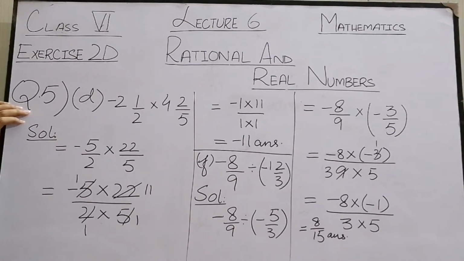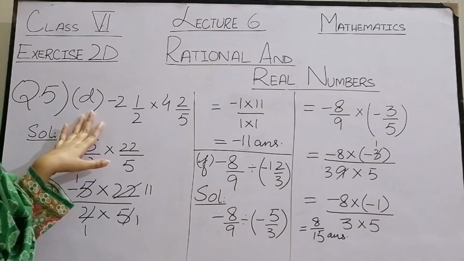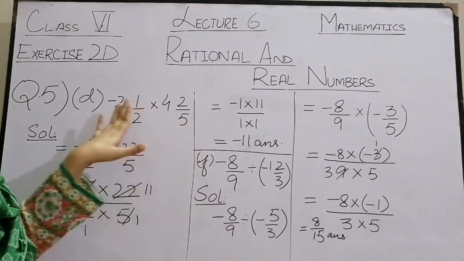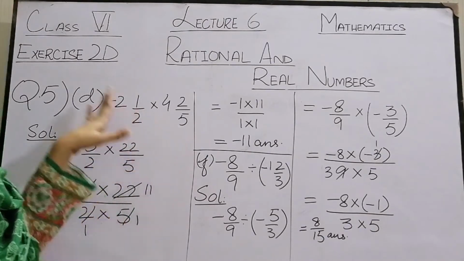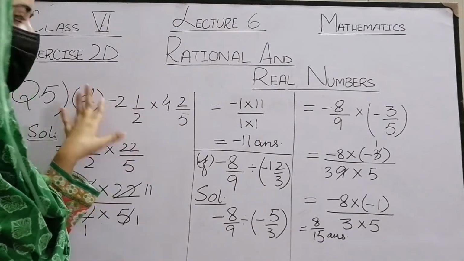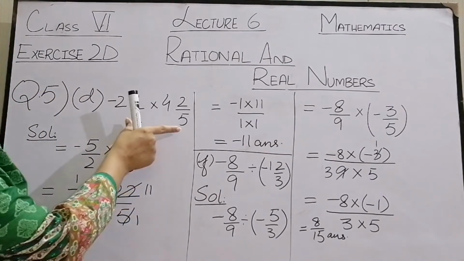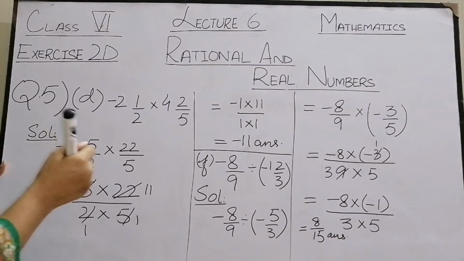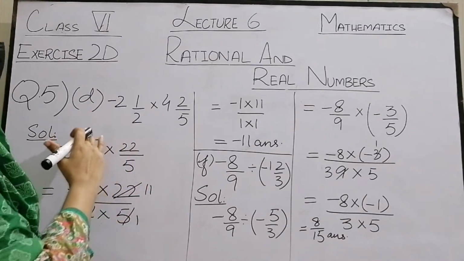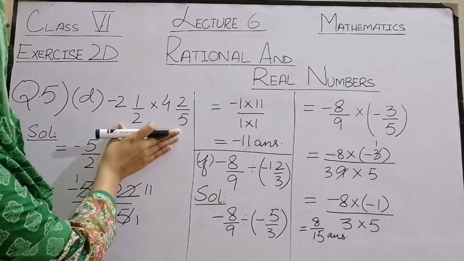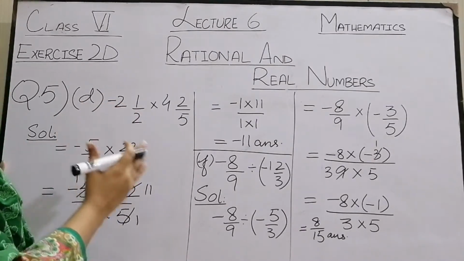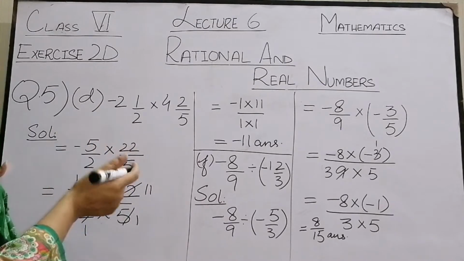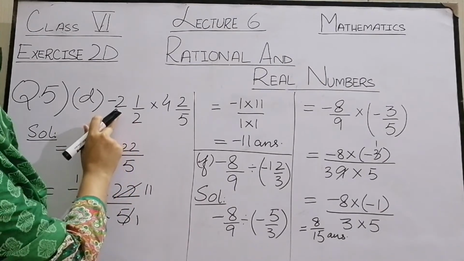We'll start question number 5 because question number 4 is just checking. You can check your question number 3 using calculator. That's just about question number 4. Question number 5, I am doing part D. We have mixed fractions here and we have to multiply these. Now our fractions involve negative sign within. Like the simple numbers, we multiply simple negative or positive numbers, and we multiply their signs too. Similarly, when we are multiplying fractions involving negative sign, we have to multiply their signs too here as well. Let's solve the mixed fraction first.